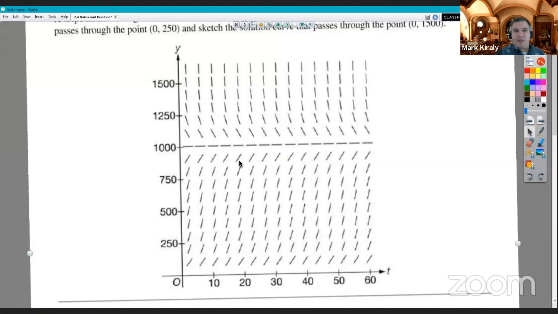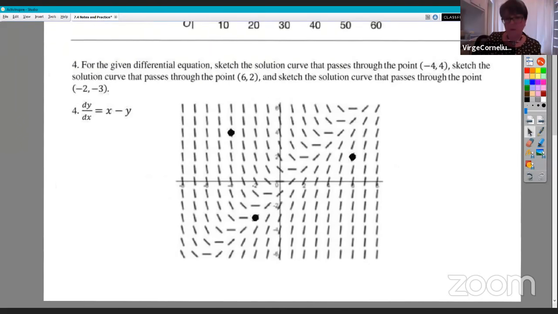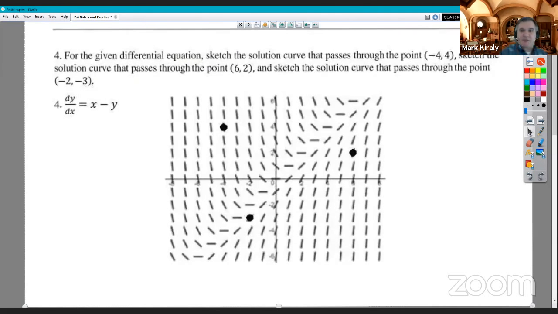So are you seeing my screen again? Yep. So we're going to give you a little bit of time to do number 4 here. As you start, I'm going to read the directions. It says for the given differential equation, sketch the solution curve that passes through the point -4, 4. You can see that one highlighted here in the second quadrant. Sketch the solution curve that passes through the point 6, 2. That's this one over here in the first quadrant. And sketch the solution curve that passes through the point -2, -3.